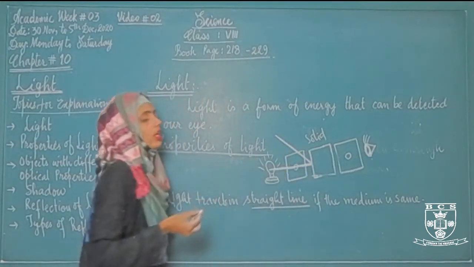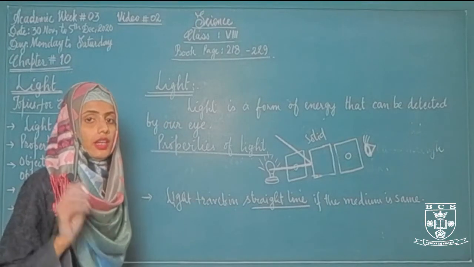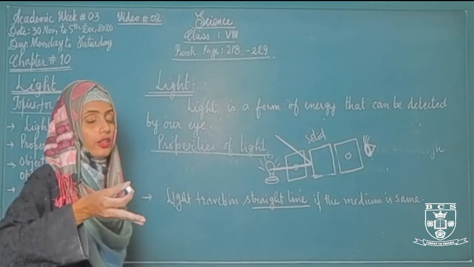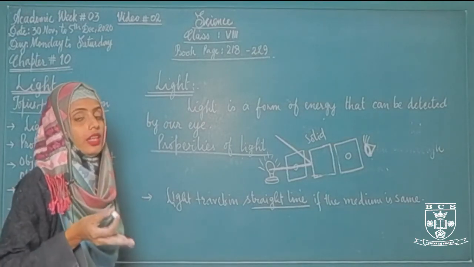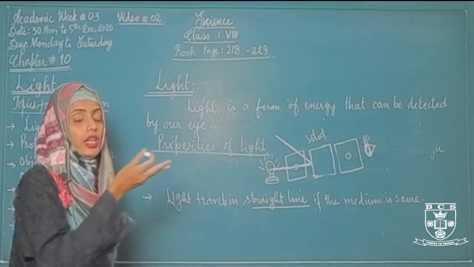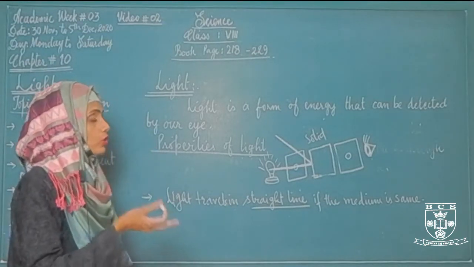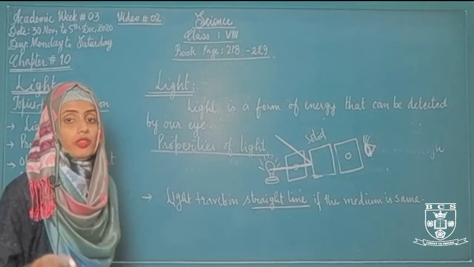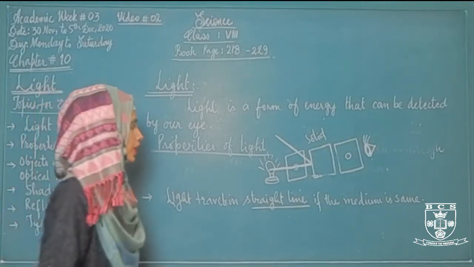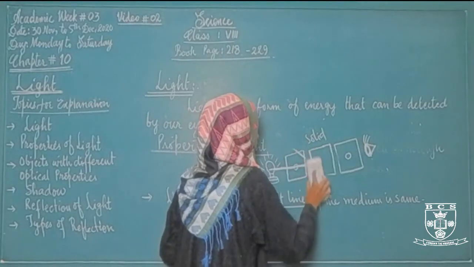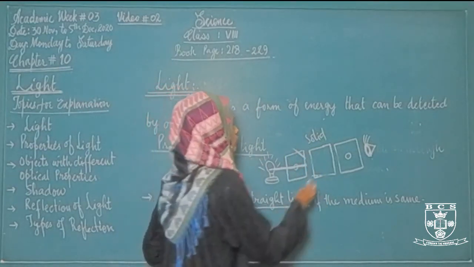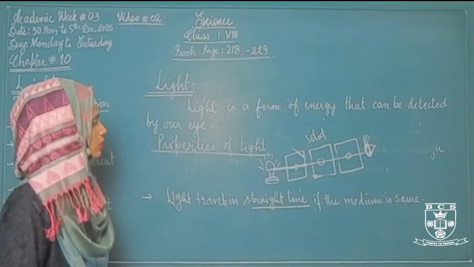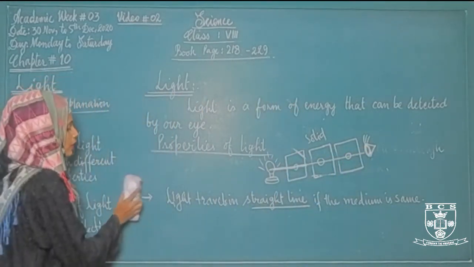This is also called reflection of light. When light strikes from a gaseous medium to another medium, that is a solid medium, then the light will not travel in a straight line. It will reflect back. So you cannot observe that straight line from the other side because there are two different mediums. But if the medium is the same, then the light will travel in a straight line, and you can see it from the other side. So this was the second property of light.